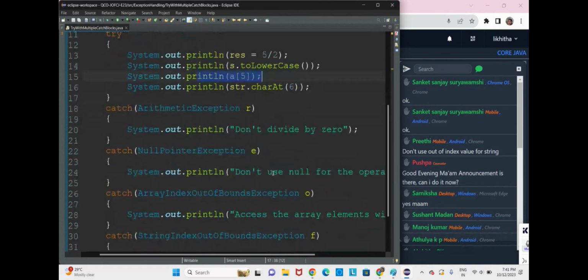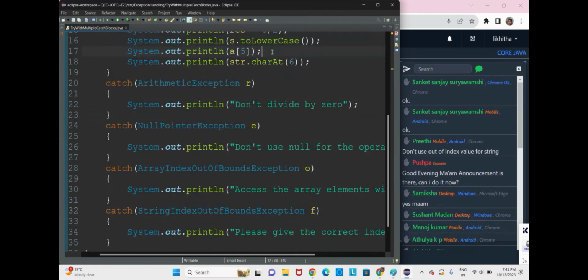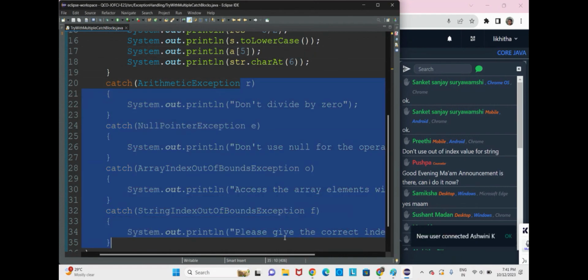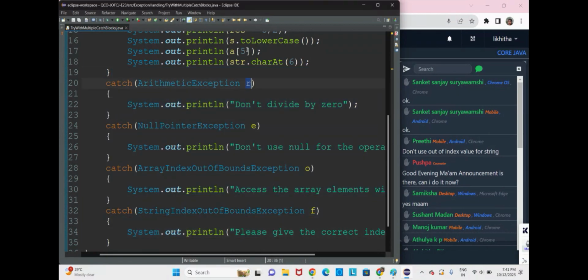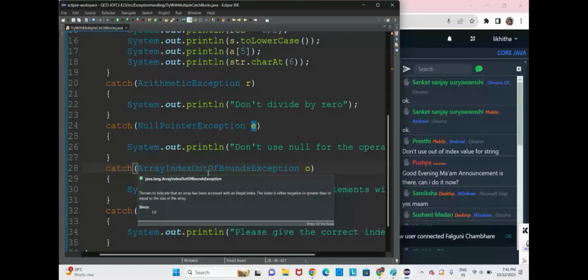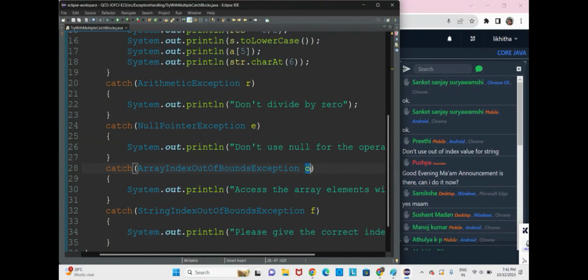Now what happens? That exception will be created, a throwable type object will be created, and it will be thrown from top to bottom order. In the catch blocks, first it is arithmetic exception, so it will not be caught. Control goes to the next one, null pointer, which will not be caught. Control goes to the next, array index out of bounds exception, so this catch block catches the exception.